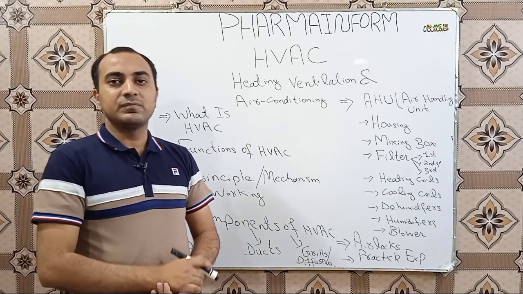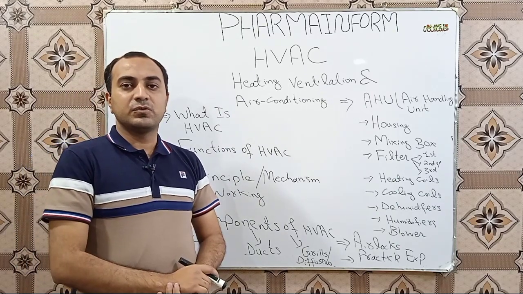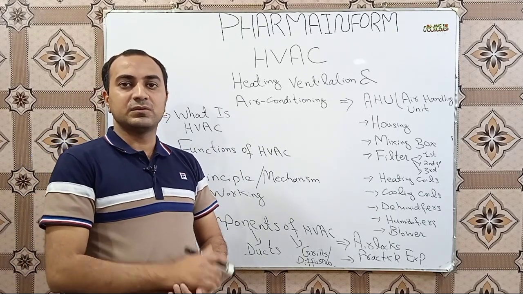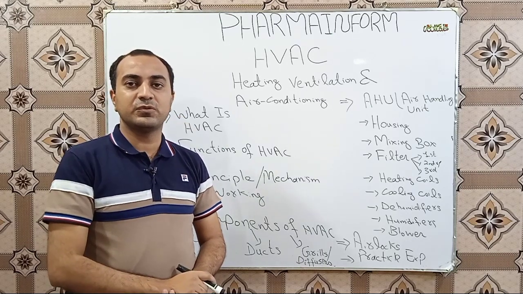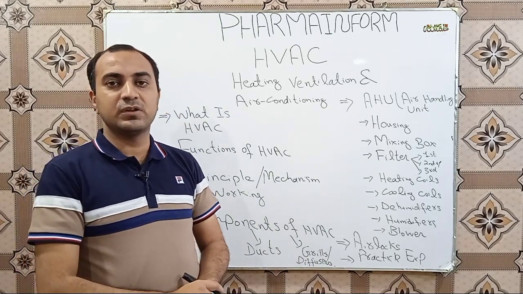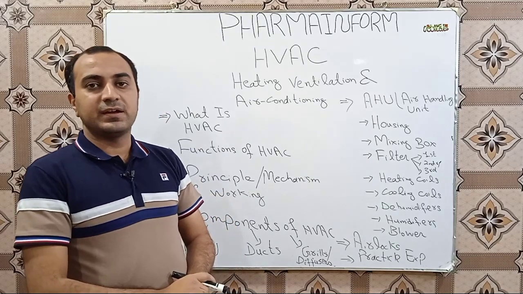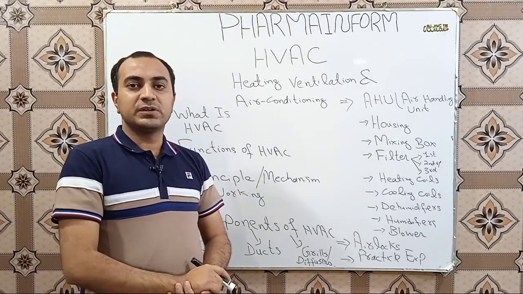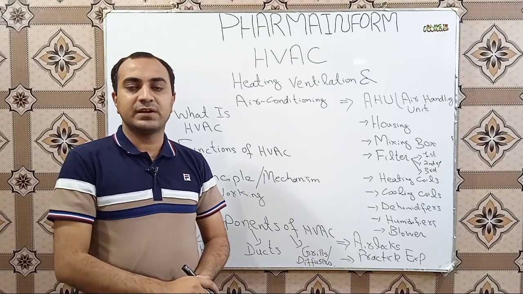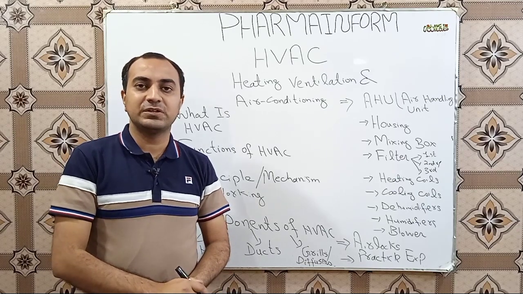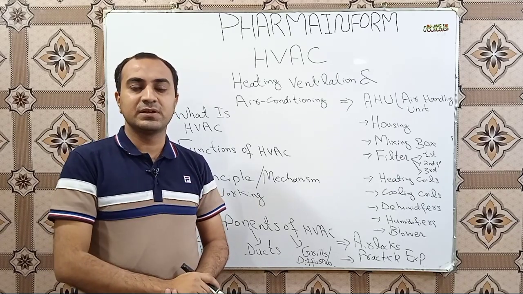If you have noticed, on the building's roof almost everyone sees a blue color box. Sometimes we also see ducts, and in hospitals, industries, pharmacies and different buildings everyone sees different types of grills.